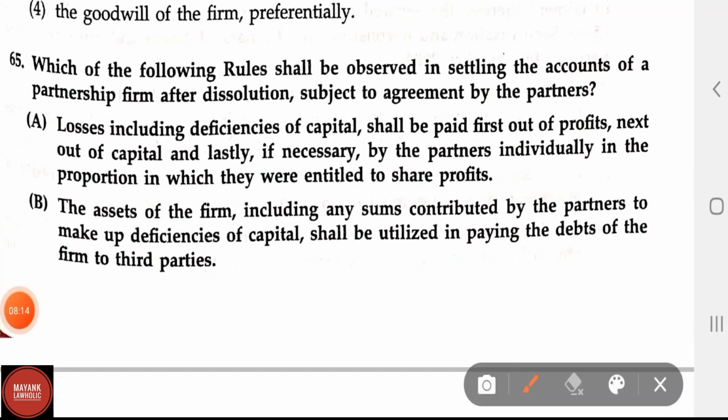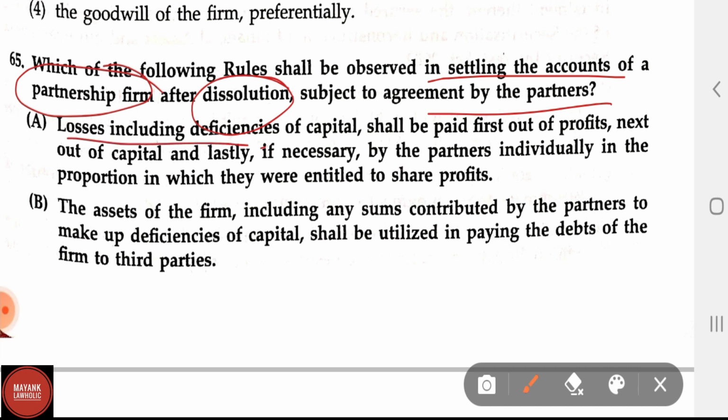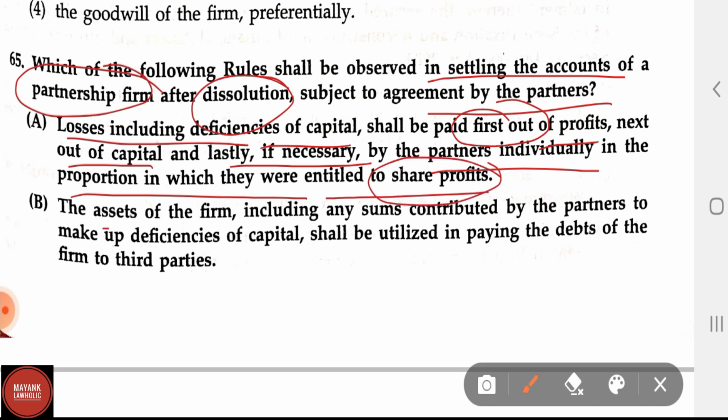Which of the following rules shall be observed in settling the accounts of a partnership firm after dissolution, subject to the agreement by the partners? Option A. Losses, including deficiencies of capital, shall be paid first out of profits, next out of capital, and lastly, if necessary, by the partners individually in the proportion in which they were entitled to share profits.